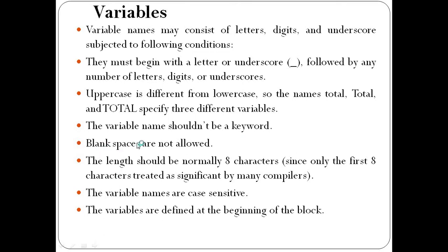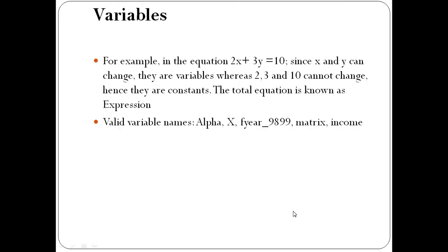Next, blank spaces are not allowed. We cannot give a blank space after some characters. The length should normally be up to 8. This is common. Then variable names are case sensitive, meaning uppercase and lowercase are distinct. And variables are defined at the beginning of the block, meaning before assigning values to variables, variables are declared early in the program, which is called the beginning of the block.